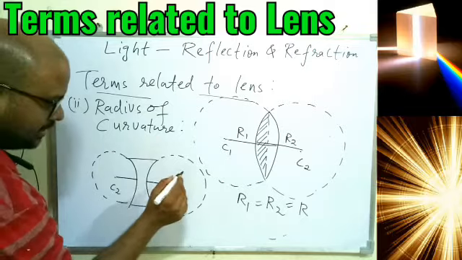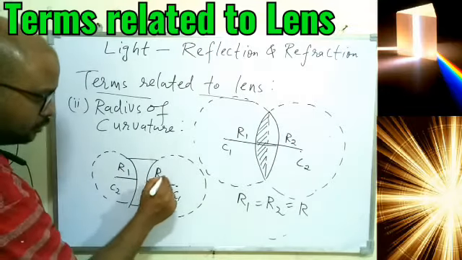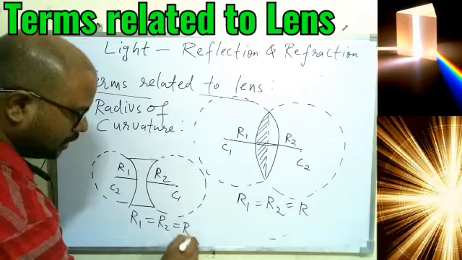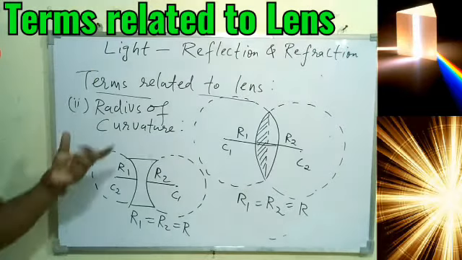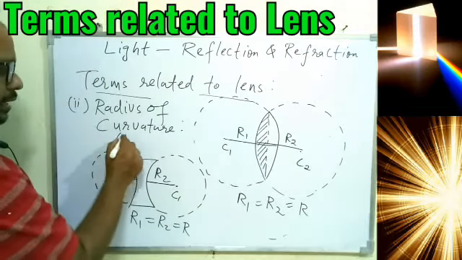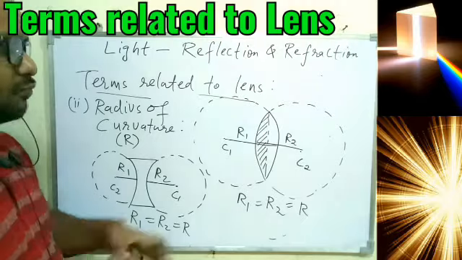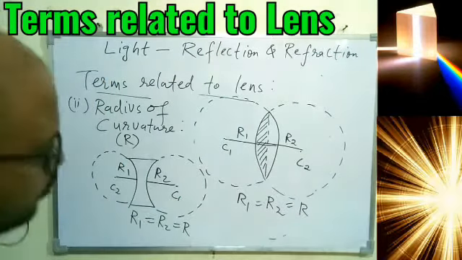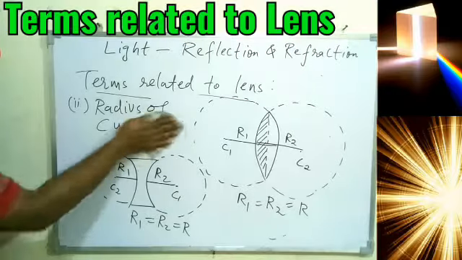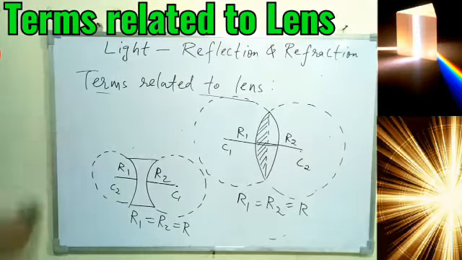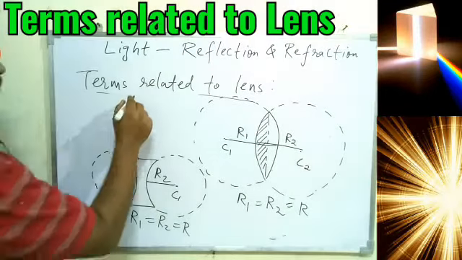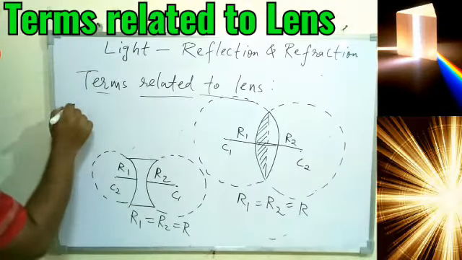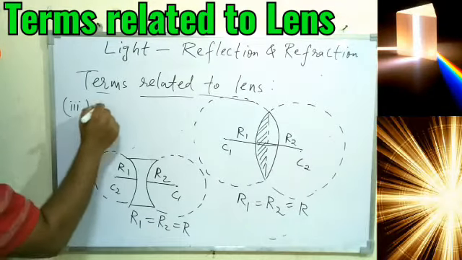This one and this one we can say R1, R2, but both are taken equal to R. So we can say radius of curvature R is nothing but the radius of the spheres of which the lens is the part. So I hope you understood radius of curvature also. I'm not writing the statement, but I hope you understood. Then go for the next term, that is called optical center.